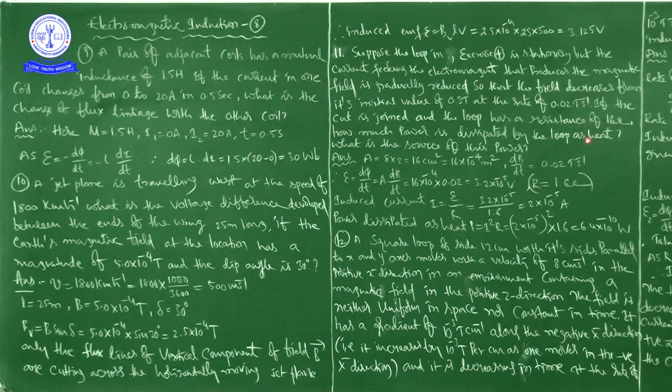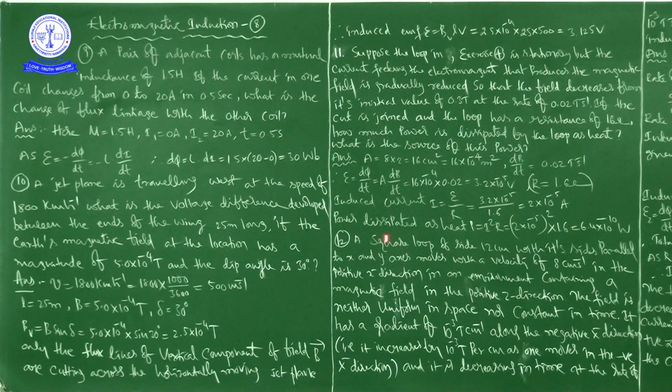Now, R is equal to 1.6 ohms, which is given. By Ohm's law, the induced current I is equal to epsilon by R. That is 3.2 into 10 to the power of minus 5 divided by 1.6, which is equal to 2 into 10 to the power of minus 5 amps. That is the induced current I.